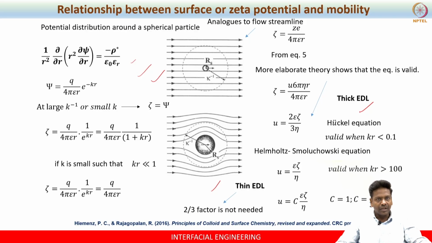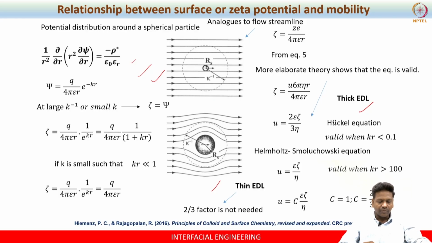So you don't need to worry about what is surface potential, zeta potential, or Stern potential, all are equal. Whereas when KRs is very large, surface potential is different, Stern potential is different, zeta is different. One has to work out what the zeta is in this case, whereas here psi is the same as zeta. That is the understanding we should have.